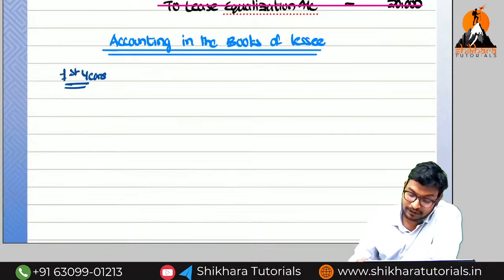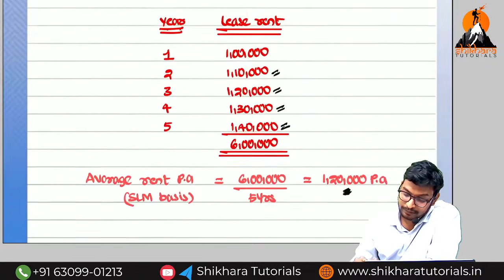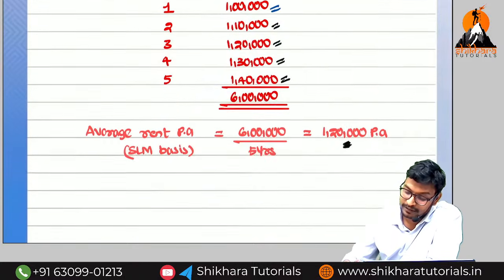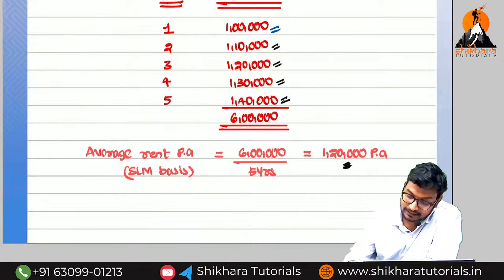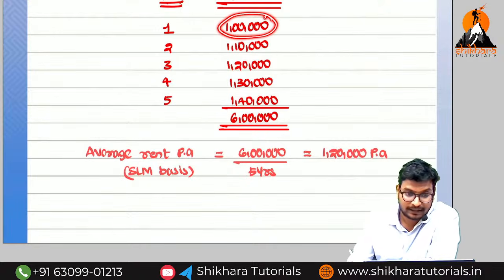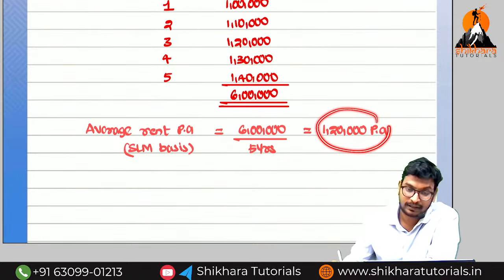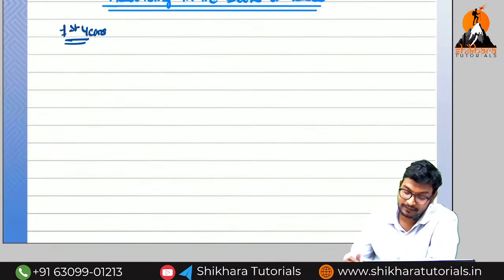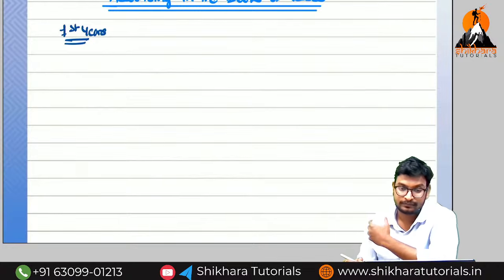First year, how much have we paid? First year we have paid 1 lakh, but how much rent do we need to book as expenses? 1,20,000. Okay, now you can respond with me. So first year, how much amount have we paid? 1 lakh, but how much rent do we need to book, amma? 1,20,000. So you can say the answer easily. If you say, the remaining they will record, no problem. I have faith in you.